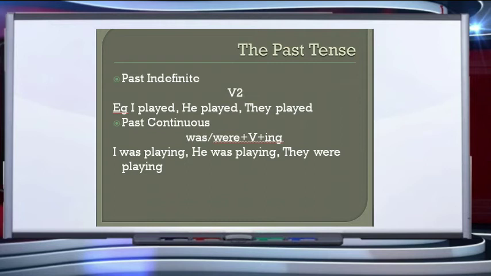Past continuous tense. The past continuous tense, children, shows some action that was being done in the past, that was continuing at the time of speech in the past. For example, I was playing. He was playing when his aunt came. They were playing when their aunt arrived. So the formation is were or was plus verb plus ing. Was is used for singular and were is used for plural.